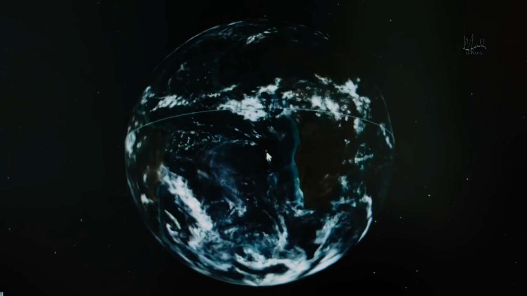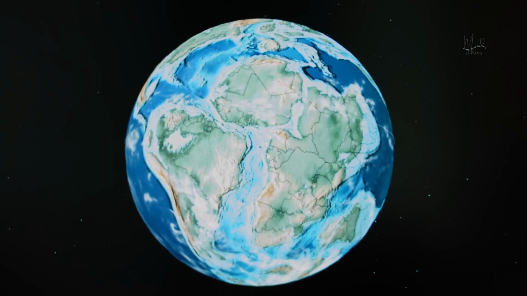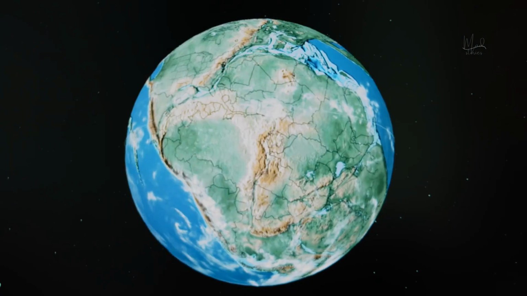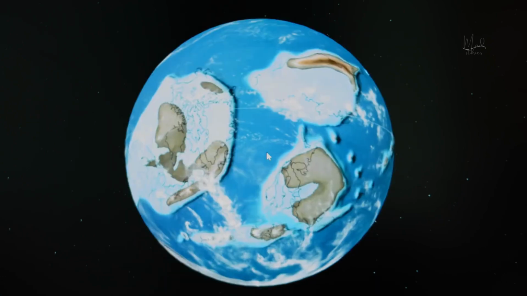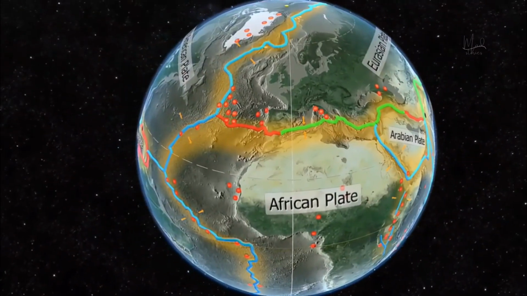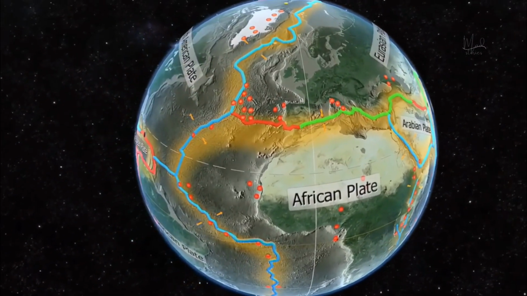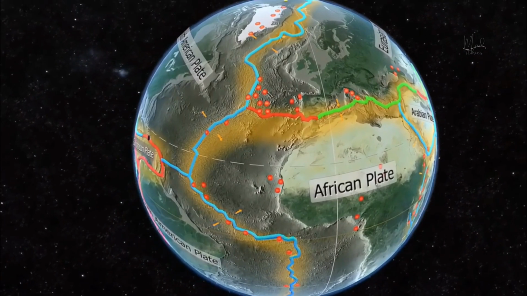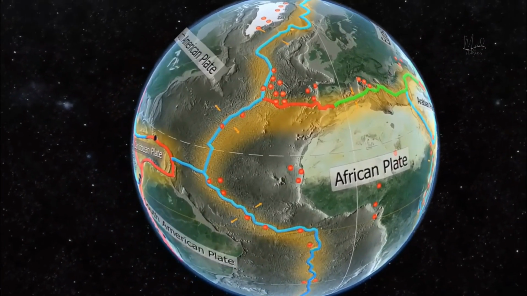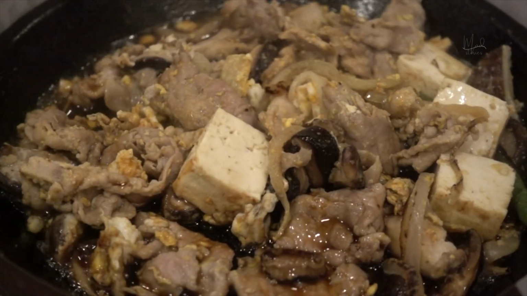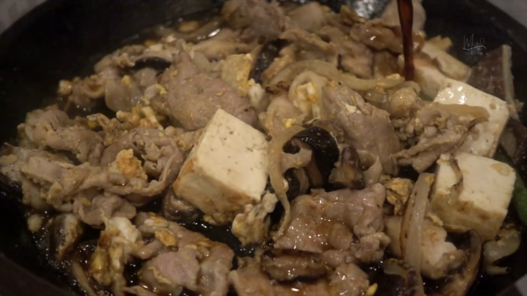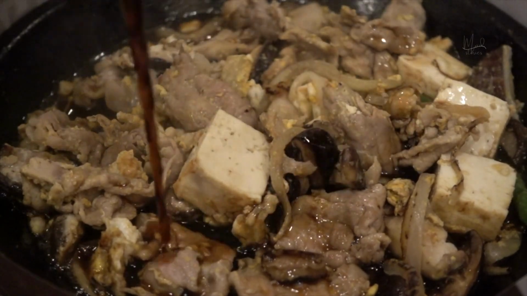The story starts around 40 million years ago, during the Eocene epoch, when the African plate began to experience significant tectonic forces. The Earth's lithosphere, which is the rigid outer layer comprising the crust and upper mantle, is divided into several tectonic plates. These plates are in constant motion, driven by the convective currents in the semi-fluid asthenosphere beneath them.